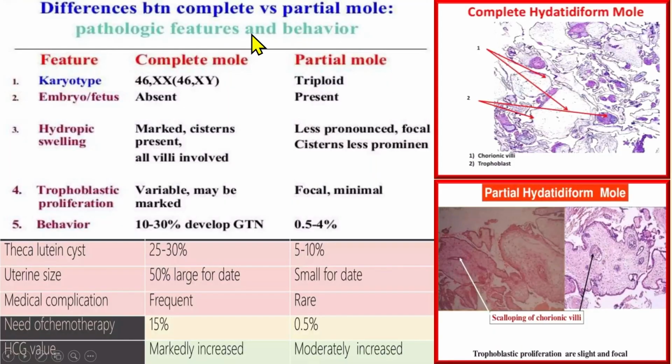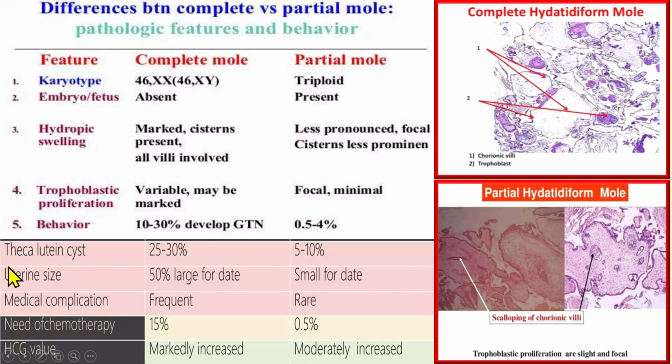Here you can see the comparison of complete and partial mole. Here in the complete hydatidiform mole, all the villi are hydropic, while here some are functional and some are hydropic. In comparison, the fetus is absent and all villi are involved. Then there is the risk of gestational trophoblastic neoplasia, the malignant condition, 10 to 30%, and theca lutein cysts you see in 25 to 30%.